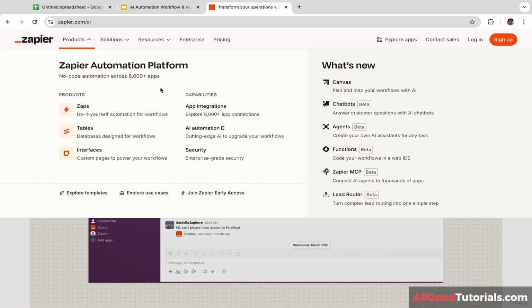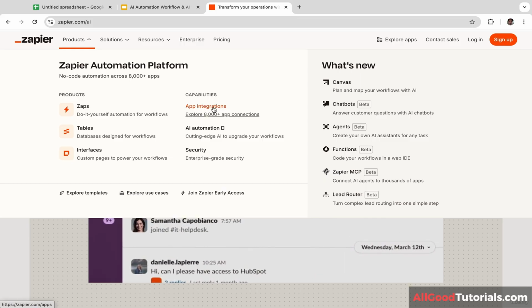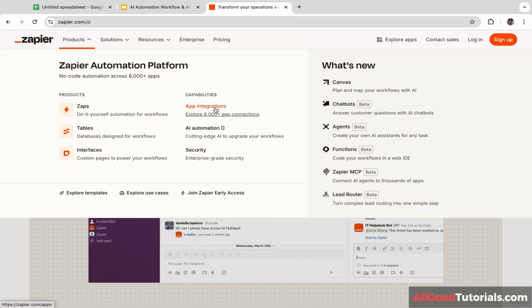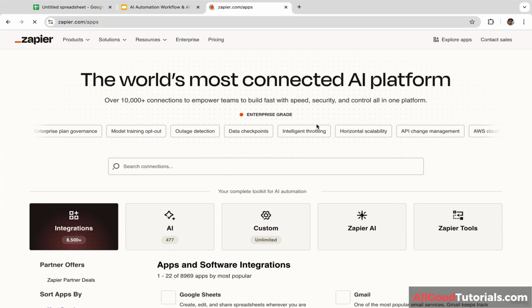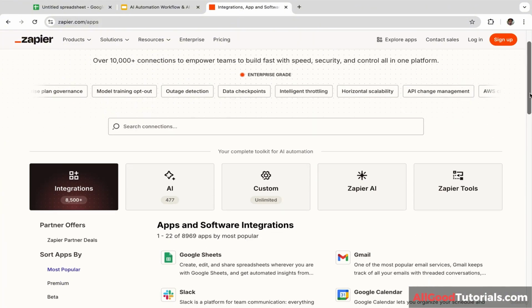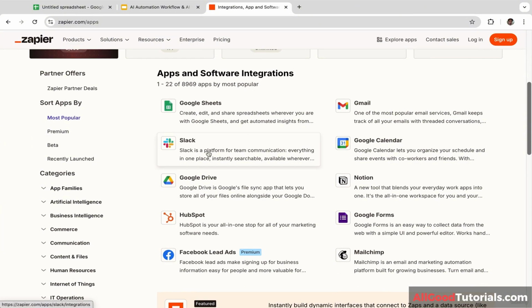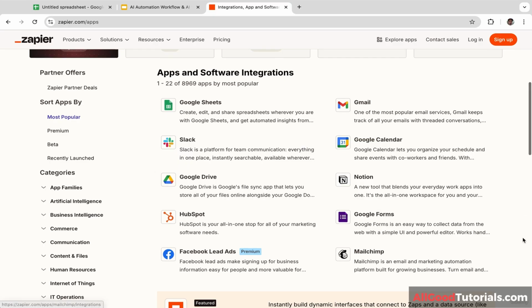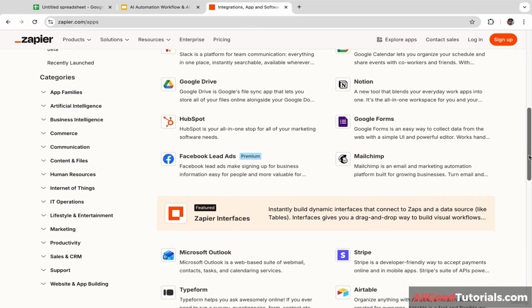And let's click on app integrations. There are more than 8,000 apps that can be connected. Let's scroll down. Look at this. You can connect Zapier to your Google Sheet, Gmail, Slack, Google Calendar, Google Drive, Notion, HubSpot, Google Form, Facebook Lead Ads, MailChimp, and still many more.